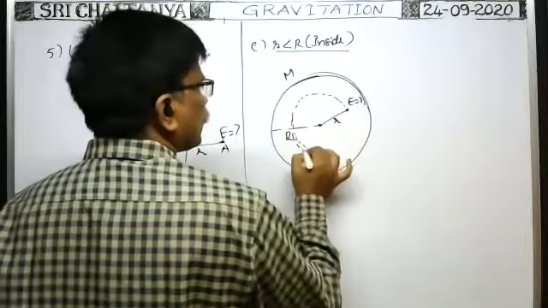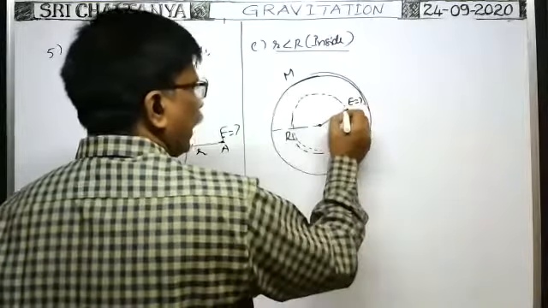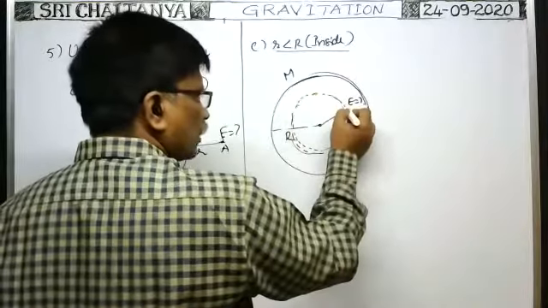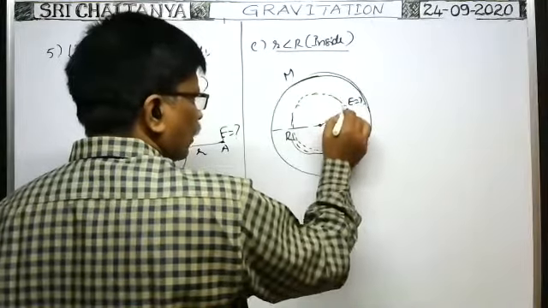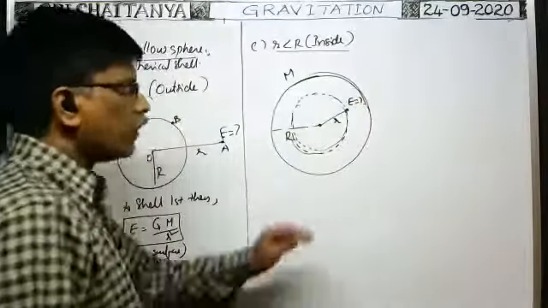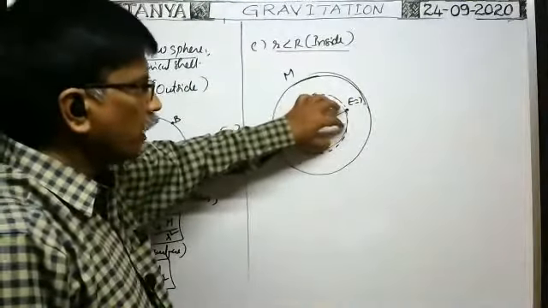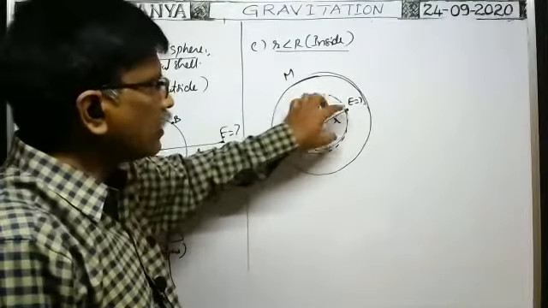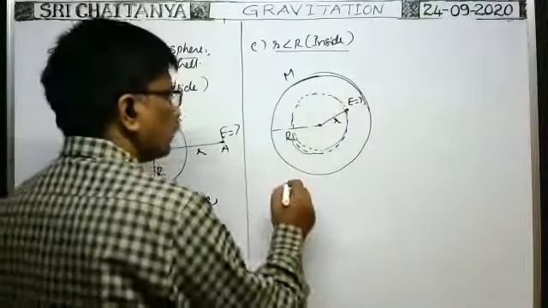No doubt this sphere is also a hollow sphere. At this point, the intensity of gravitational field is due to the mass enclosed by this sphere. What is the mass enclosed? It is hollow, so no mass is there.